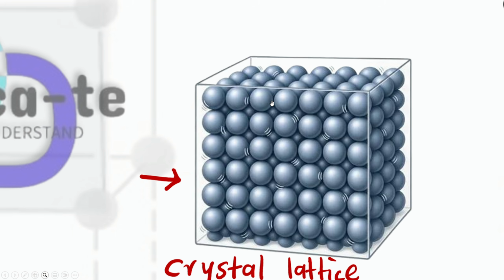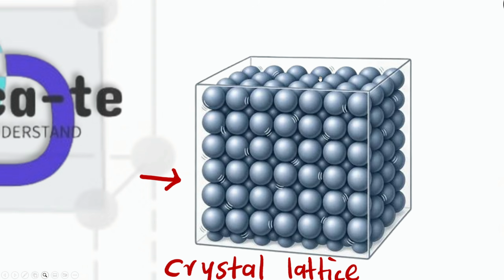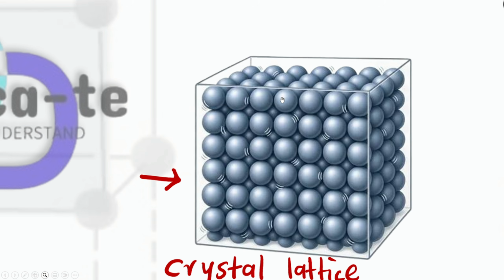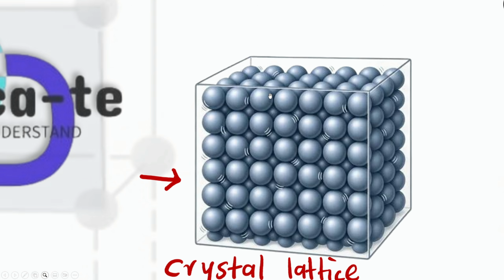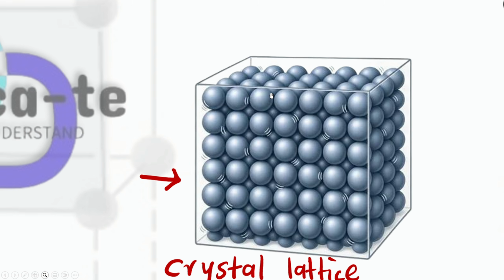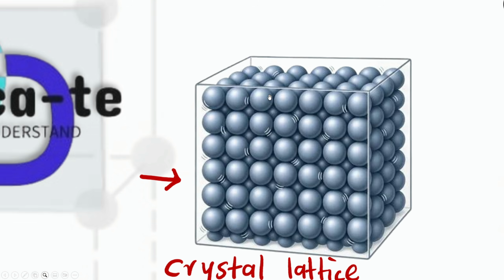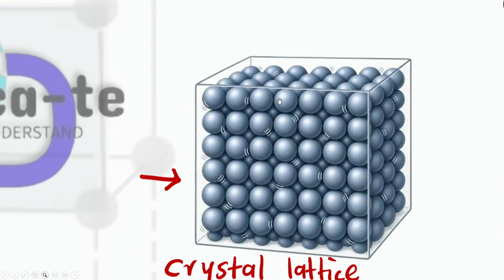Okay, what do I mean? You can see that these atoms are closely packed next to one another. So there are less gaps between them, and the fact that there are less gaps means that there is greater force between these two particles. Because remember that force is always inversely proportional to the distance between the particles. So we already know that for a greater force of attraction between the particles, they must be closer to one another.